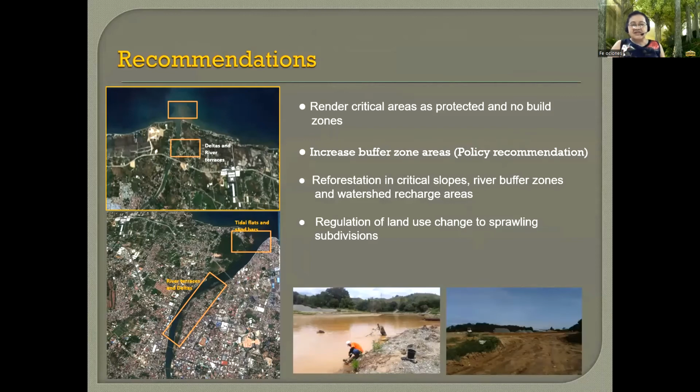So reforestation should also be conducted in critical slopes, river buffer zones, and watershed recharge areas for these 2 watersheds. And also, land use change favoring subdivisions and sprawling residential areas should be regulated. And this regulation should be done through land use planning. So this is the result of my studies.